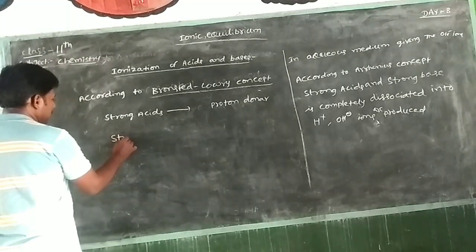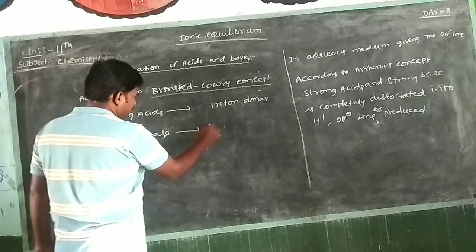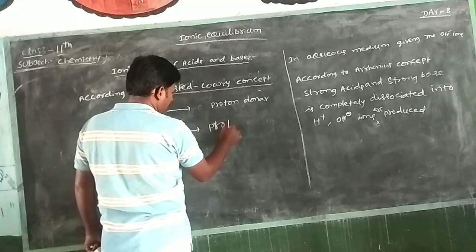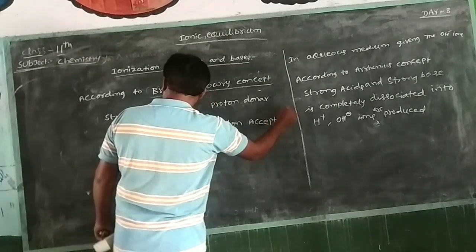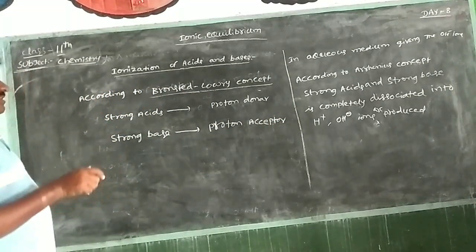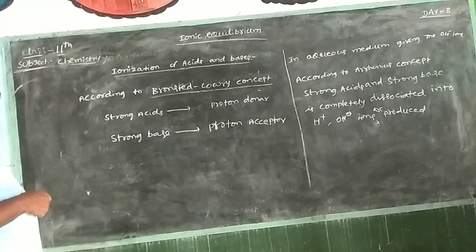A strong base means a proton acceptor. Already you know that an acid means a proton donor, and a strong base means a proton acceptor.